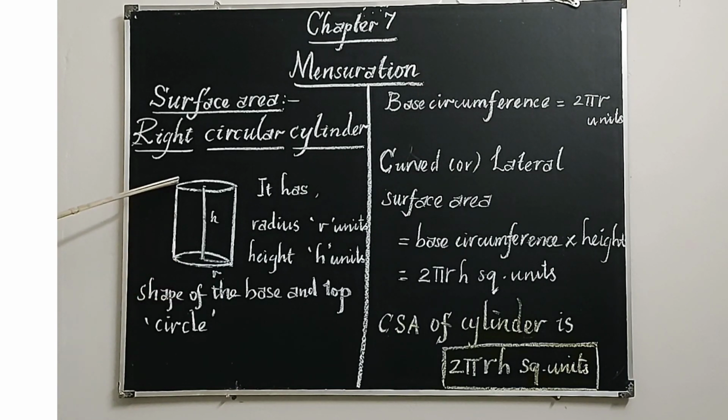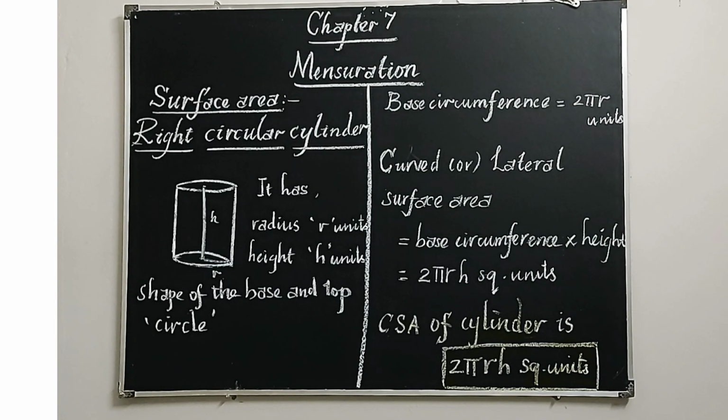So the shape of the base and top is circle, and it has two dimensions. One is the radius, that is R. It has radius R units, and another dimension is its vertical height, which is denoted by the letter H units. Units means meter, centimeter, millimeter, decimeter, all come under the units.